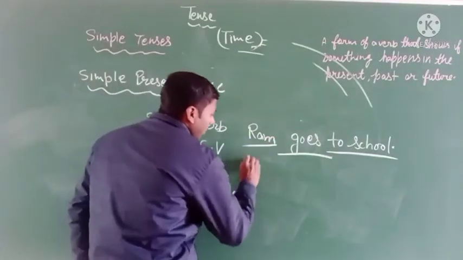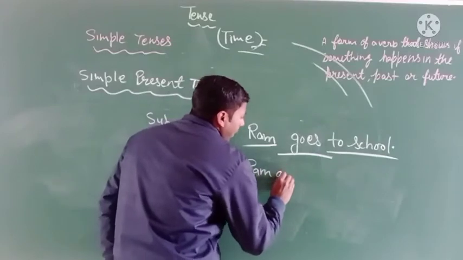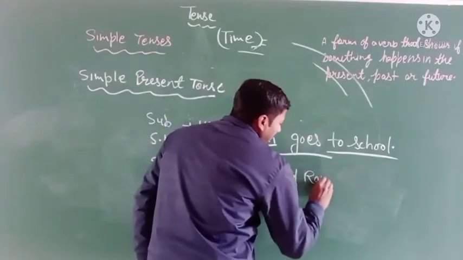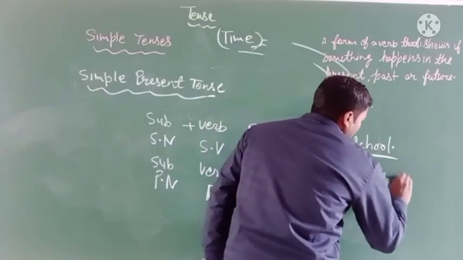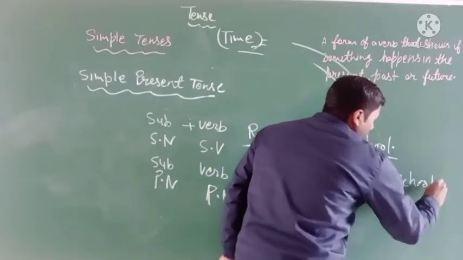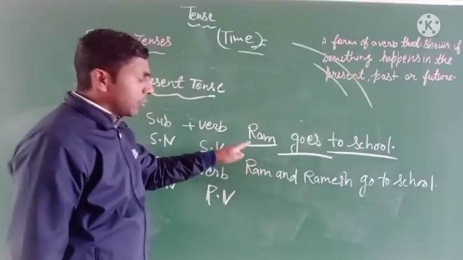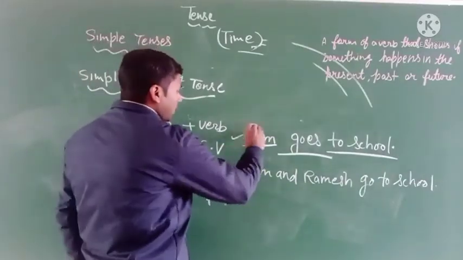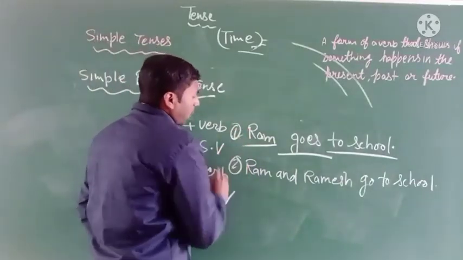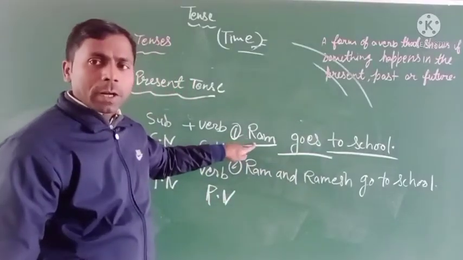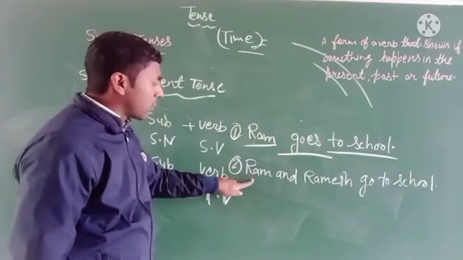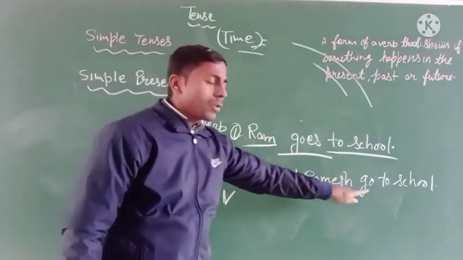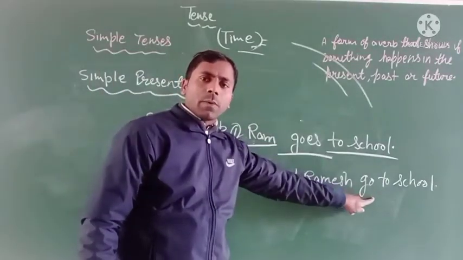And you can see Ram and Ramesh go to school. In the first sentence, the subject is singular number, so you have to use the singular number verb. And if the subject is plural number, then you use the plural number verb.